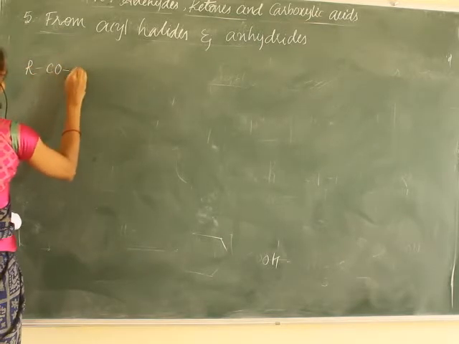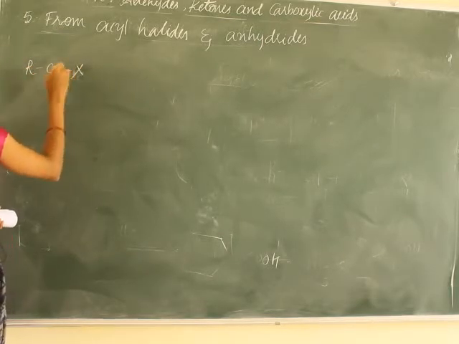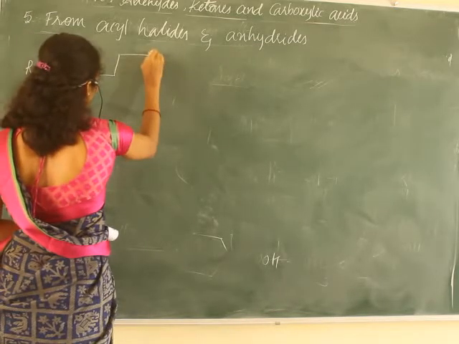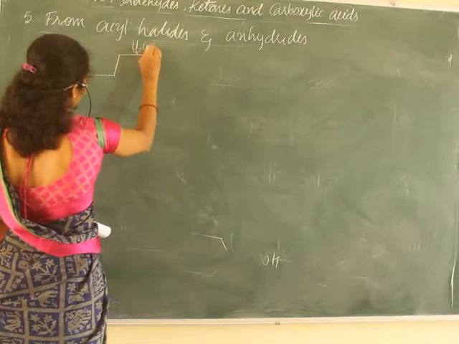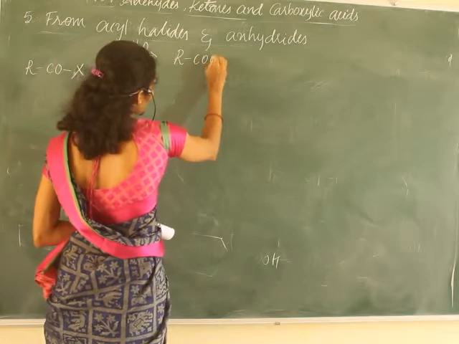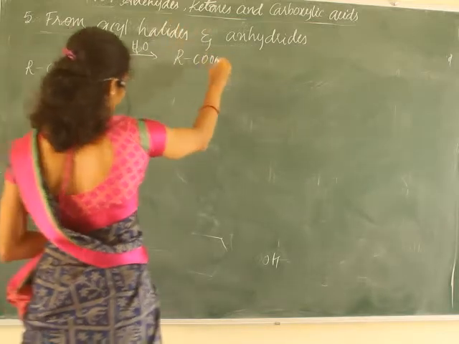Acyl halides, or acid halides or acid chlorides, on hydrolysis in the presence of water directly convert into the corresponding carboxylic acids.